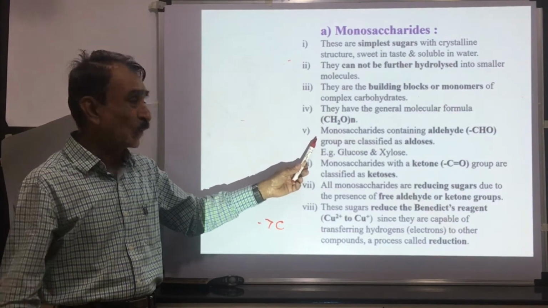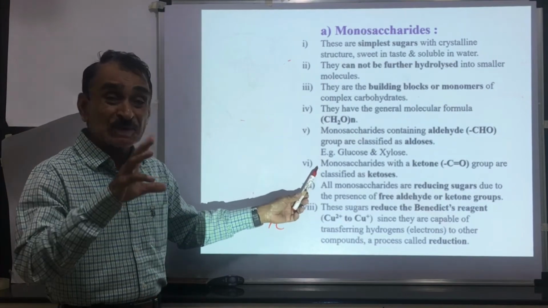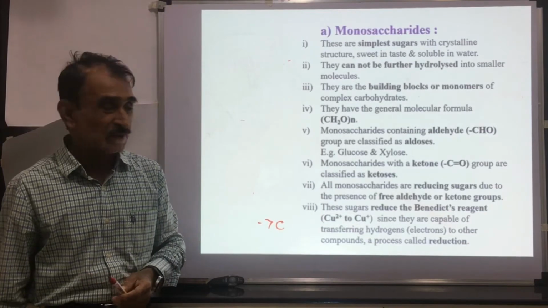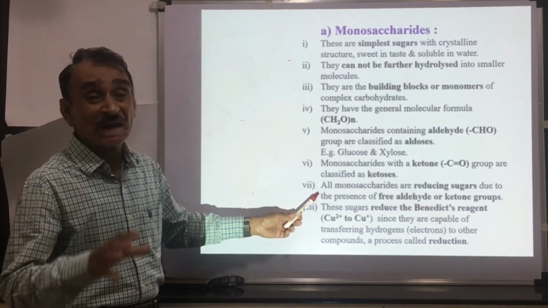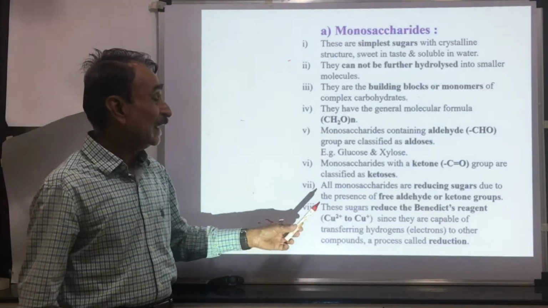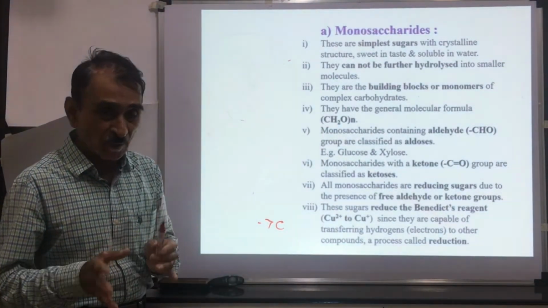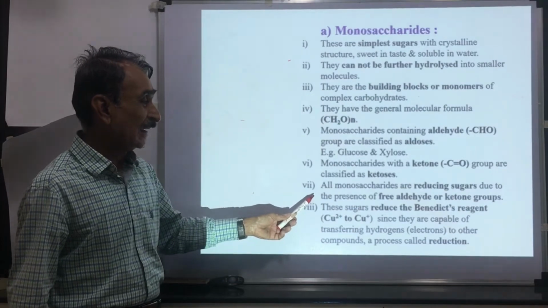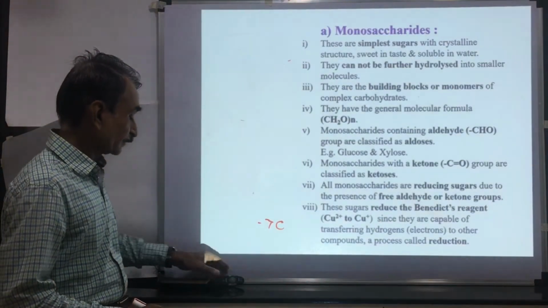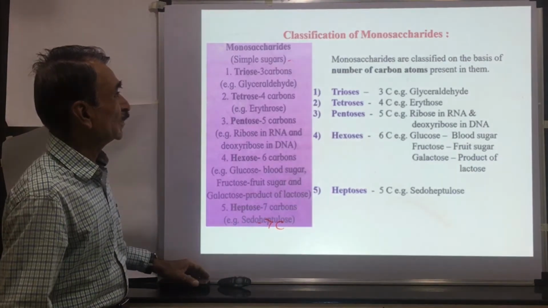Monosaccharides containing a CHO group are called aldoses. Examples are glucose and xylose. Monosaccharides containing a ketone group, CO group, are classified as ketoses or ketose sugars. All monosaccharides are reducing sugars because they have free aldehyde or ketone groups. These sugars reduce Benedict's reagent as they are capable of transferring hydrogen atoms.